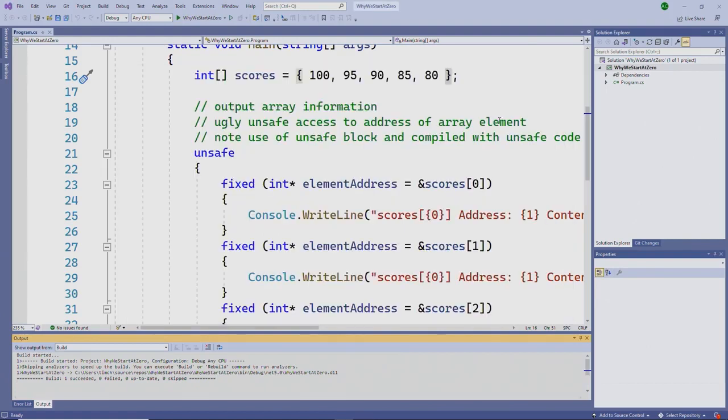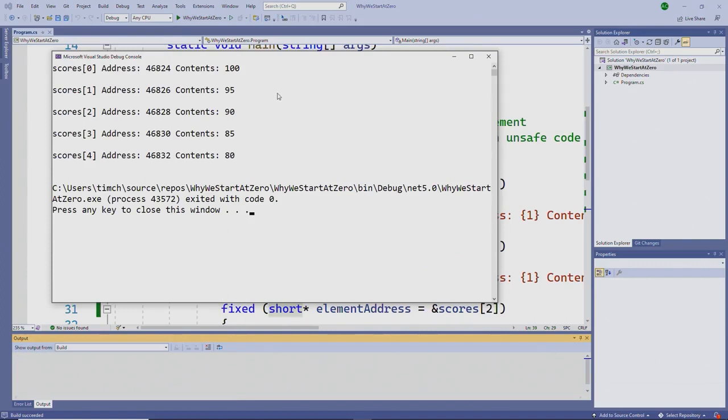I'm going to convert this code to use shorts instead of ints and then run the code. And as you can see here, this time the memory addresses go up by 2 instead of by 4 because shorts in C# are 2 bytes, not 4 bytes like ints are.